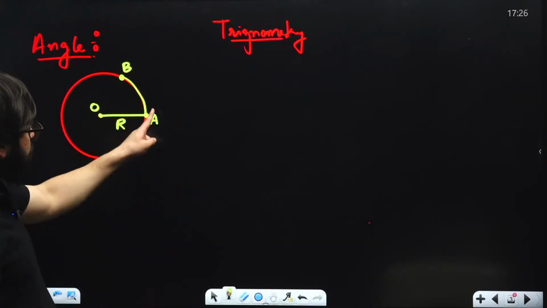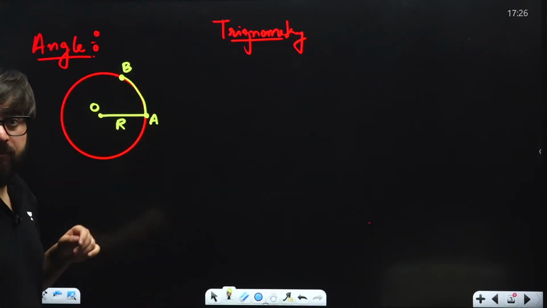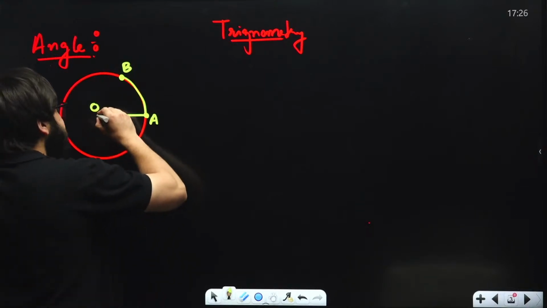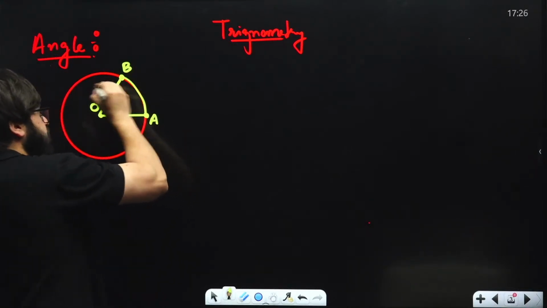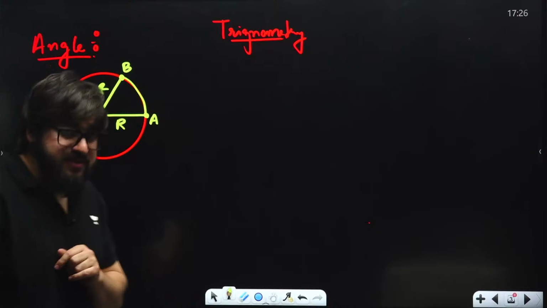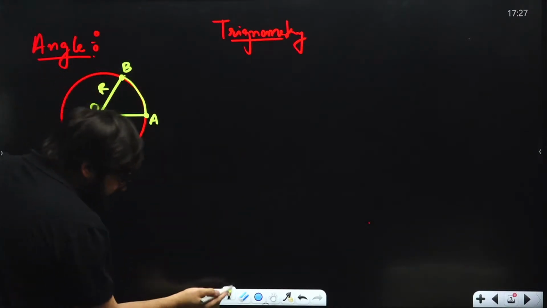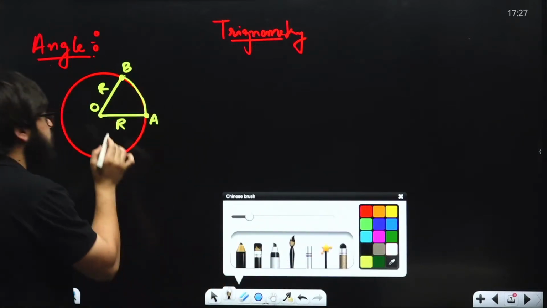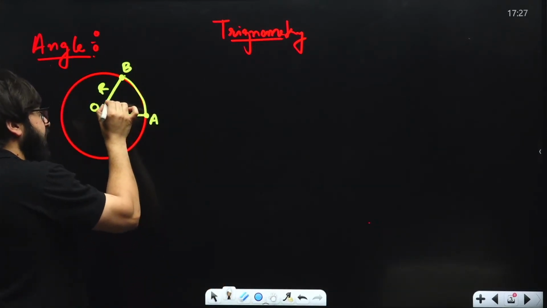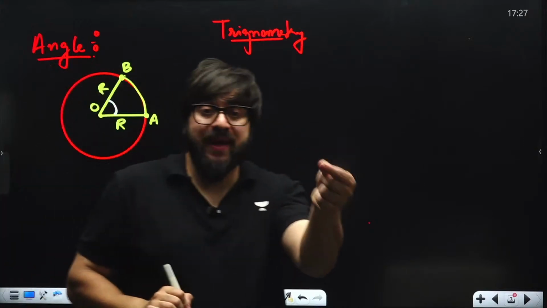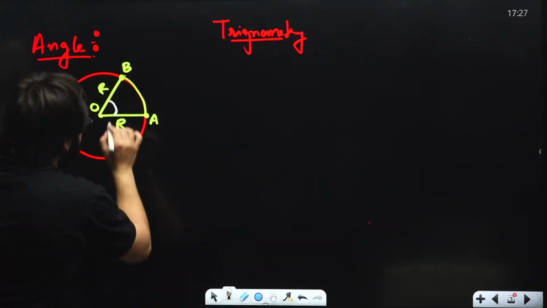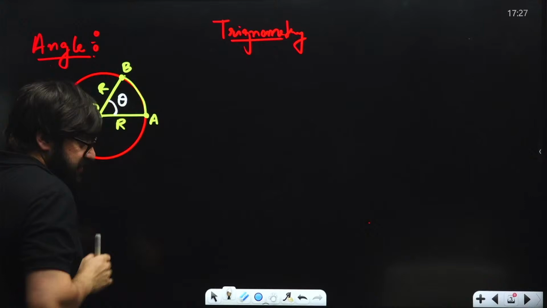Can I say this is also the radius over here? Yes. Now, while you were moving from A to B, you have cut some angle. You have moved some angle. That angle is what we call theta.